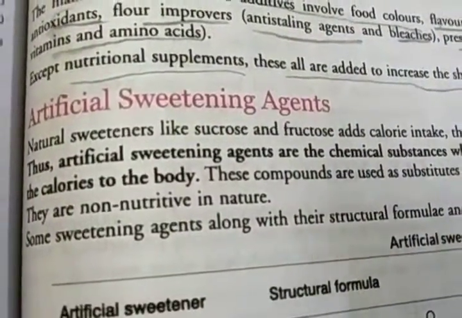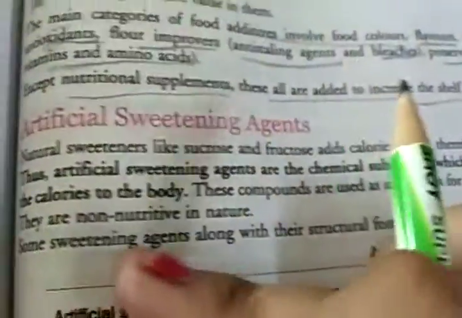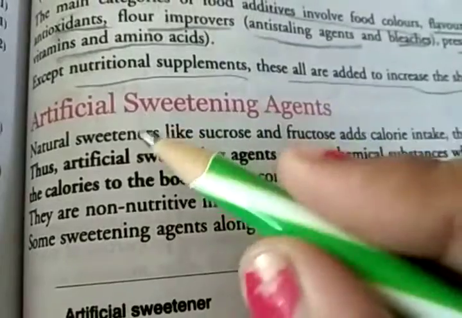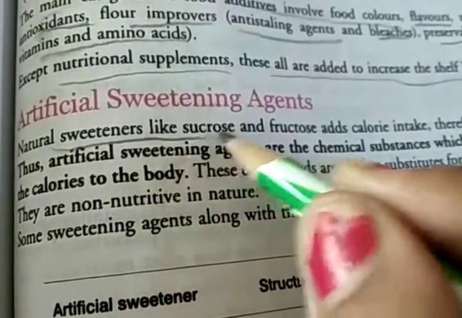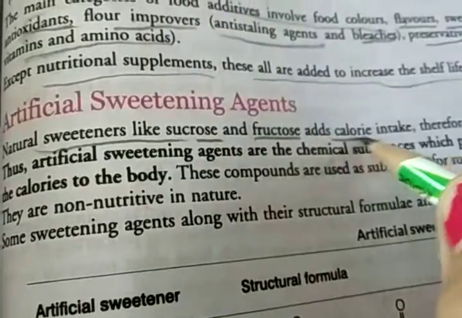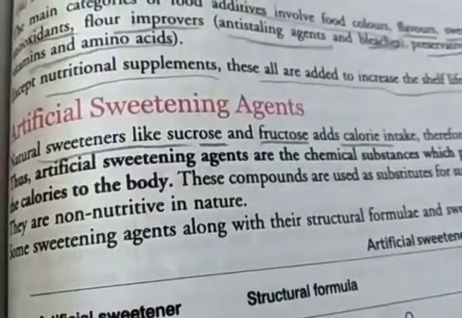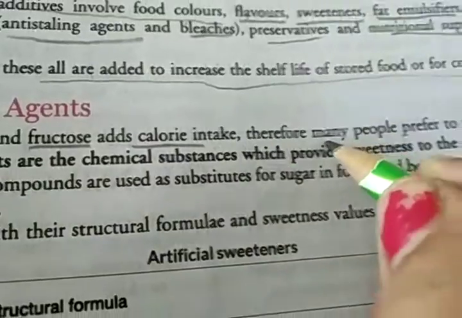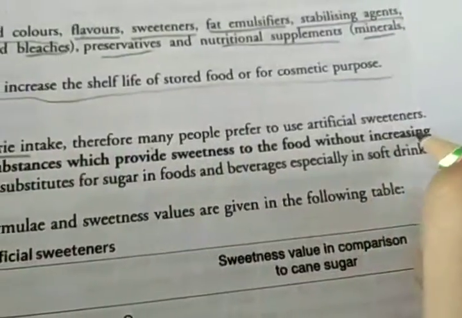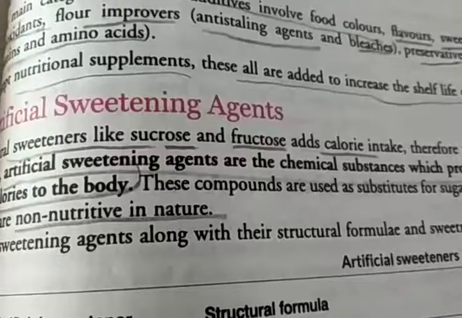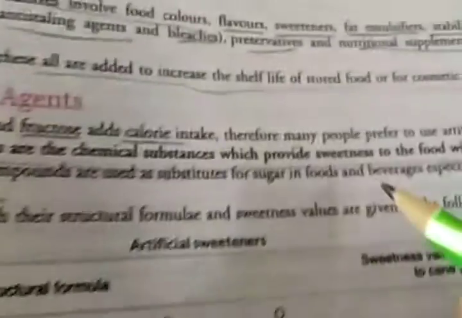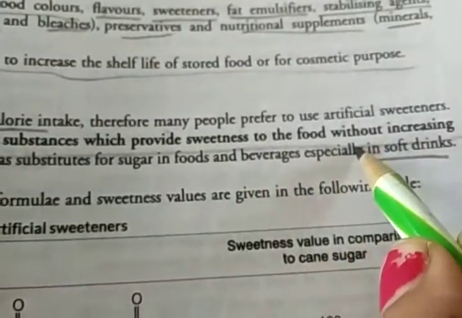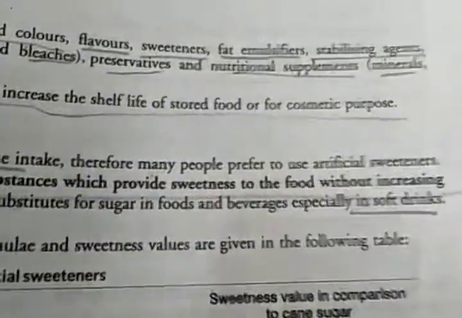The first example given here is the artificial sweetening agent. This is very important because it is used in our daily life. Natural sweeteners like sucrose and fructose add to calorie intake, so many people prefer to use artificial sweeteners. Sweetening agents are chemical substances which provide sweetness to food without increasing calories to the body.